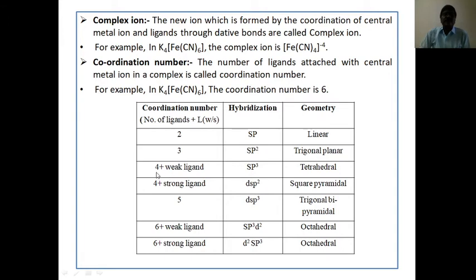If coordination number is 4 with weak ligand, that is sp3 hybridization, tetrahedral. 4 with strong ligand, dsp2, square planar. If 5, dsp3, trigonal bipyramidal. 6 with weak ligand, sp3d2, octahedral. 6 with strong ligand, d2sp3, octahedral. In this table it is easy to recognize the hybridization and shape of the complex or coordination compound.